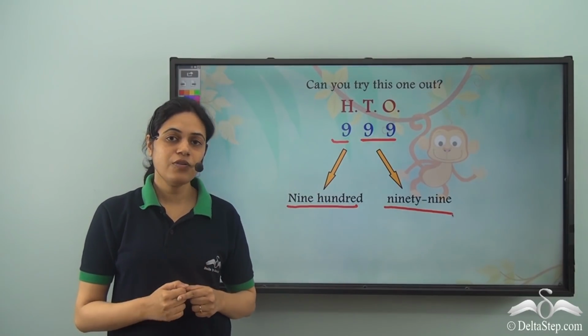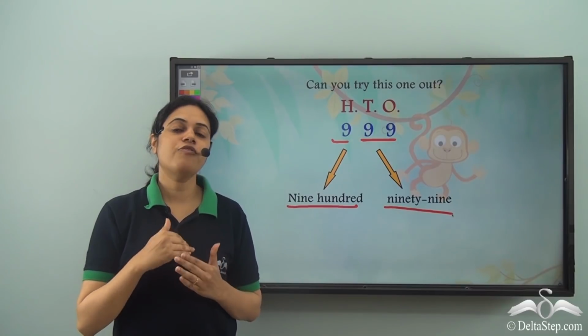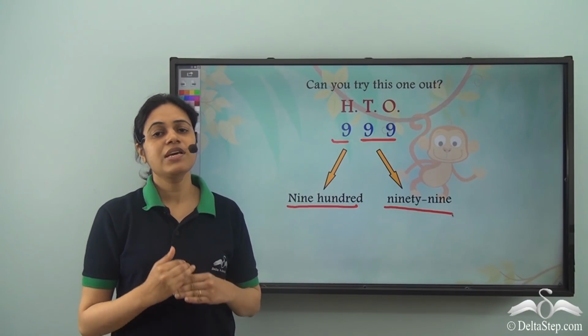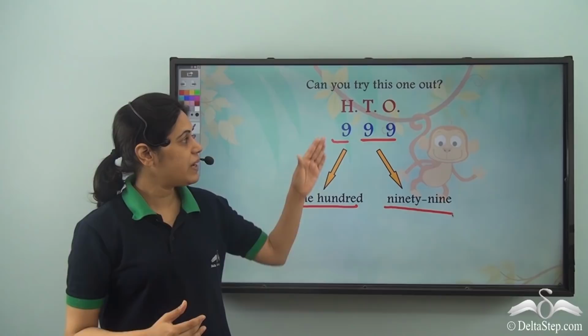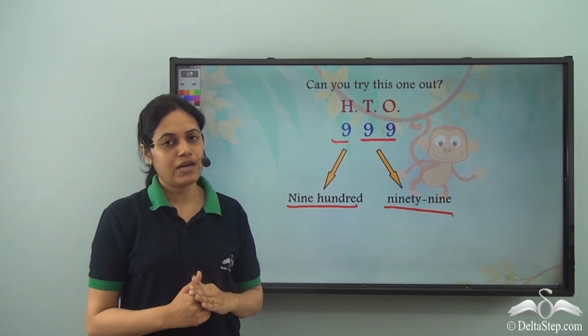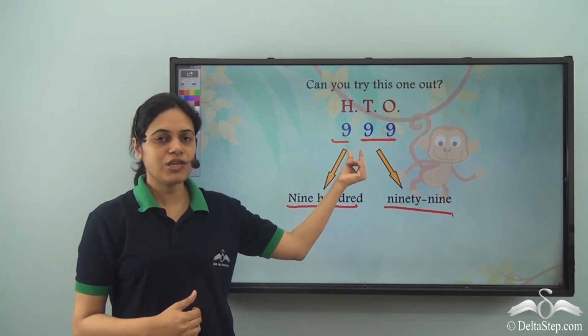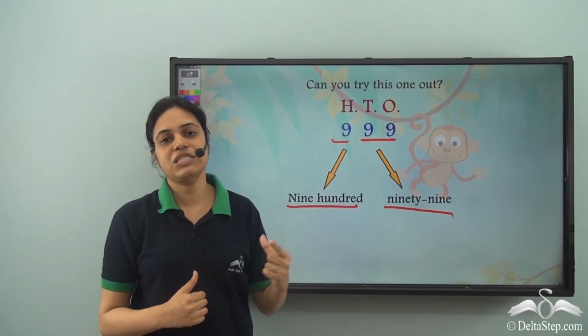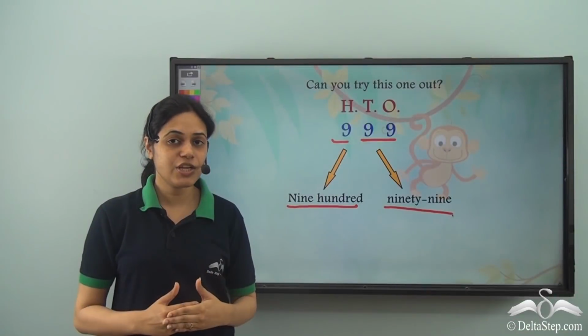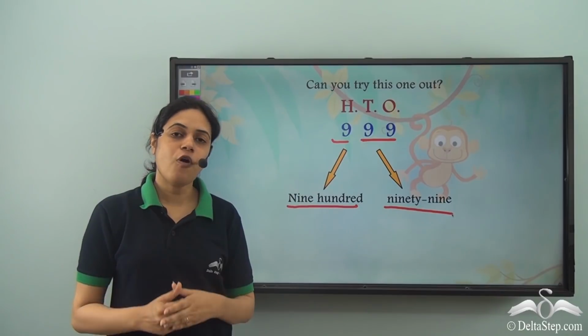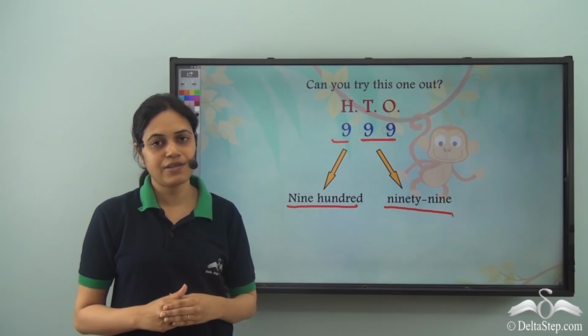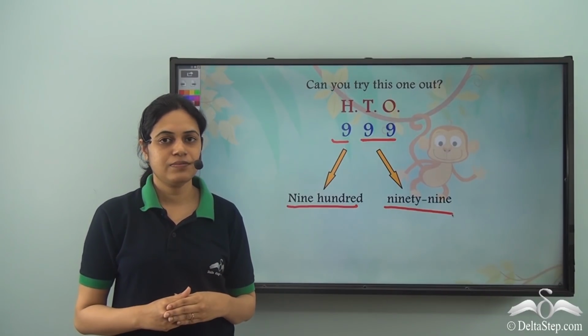So this is how you can write the number names of all the 3-digit numbers, that is any 3-digit number, by breaking it into two parts. First the hundreds digit and then the tens and ones digit together. So write down the number names of all the 3-digit numbers and practice it with the spellings.